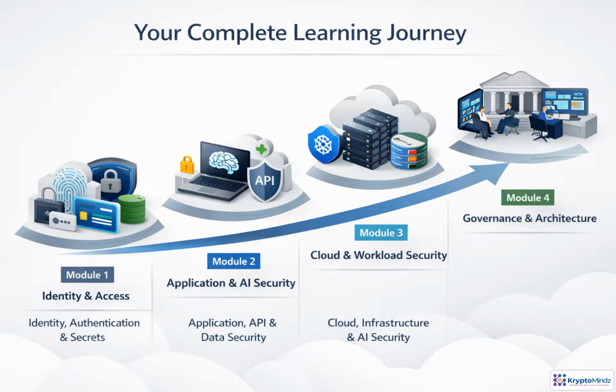Here's the path we'll follow. We'll start with identity and secrets, then secure applications, APIs, data, and AI. From there, we'll protect cloud and workloads, and then connect everything through governance, architecture, and a capstone design.